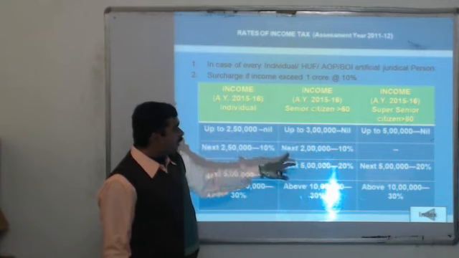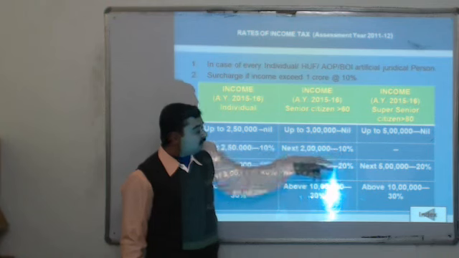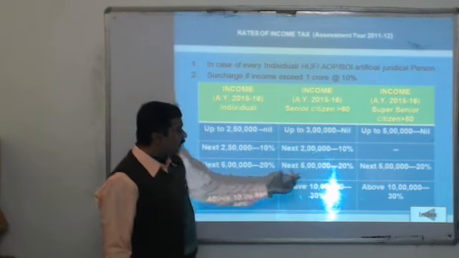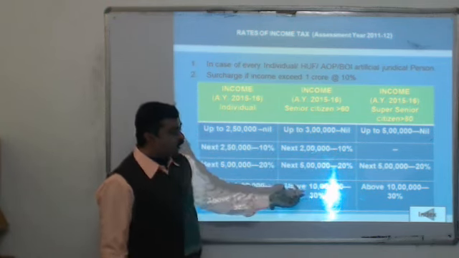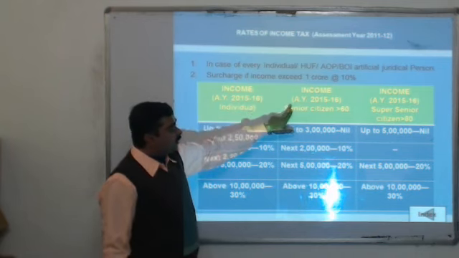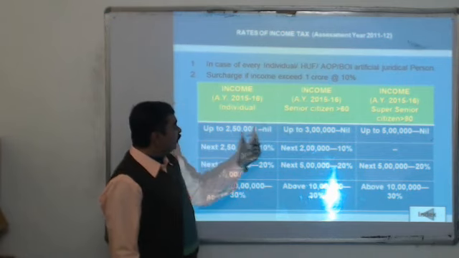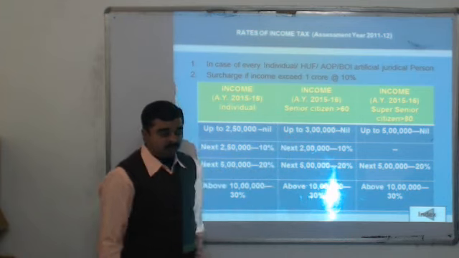After 3 lakh up to 5 lakh, the rate of tax on the next 2 lakh is 10%. Thereafter, for the next 5 lakh it is the same, and above 10 lakh also it is the same. So the person who has completed 60 years in the last year is getting the benefit of 50,000 rupees extra.